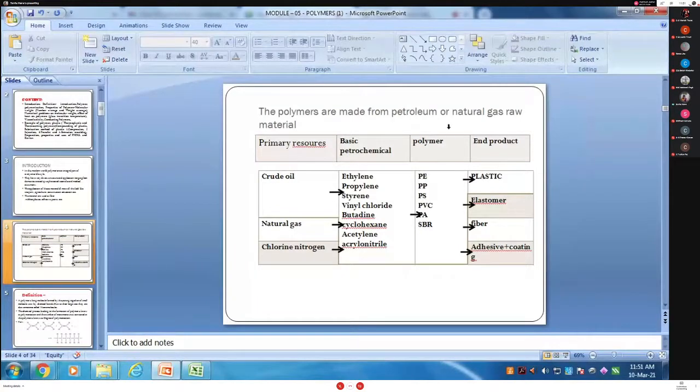Polymers are made from petrochemicals or natural gas, the primary source. Basic petrochemicals, polymer, and end product, I will show with the arrows. From crude oil we get ethylene, propylene, styrene, vinyl chloride. From natural gas we get cyclohexane, acetonitrile, chlorine, nitrogen, acrylonitrile. These are converted into PE, polyethylene, polypropylene, polystyrene, PVC, polyvinyl chloride, then PAN, polyacrylonitrile, and SBR, the butadiene rubber. Then they are converted into end products: plastic, elastomer, fiber, adhesive and coating.